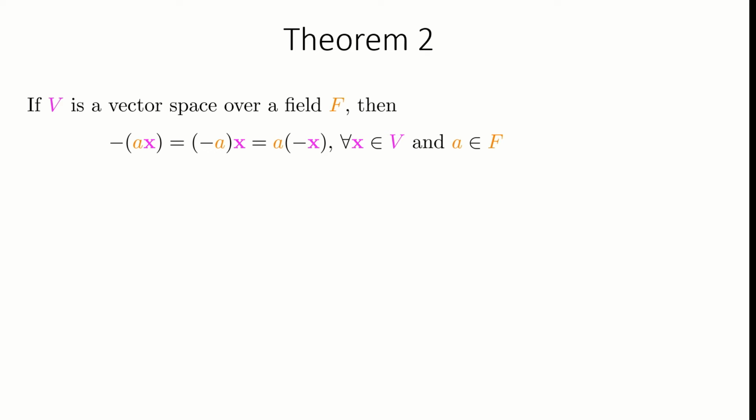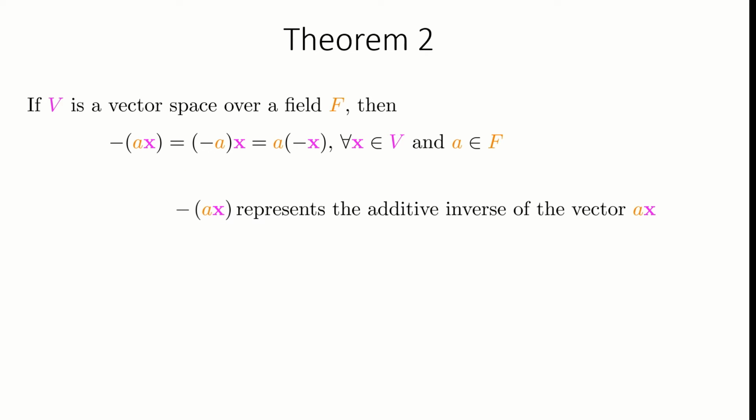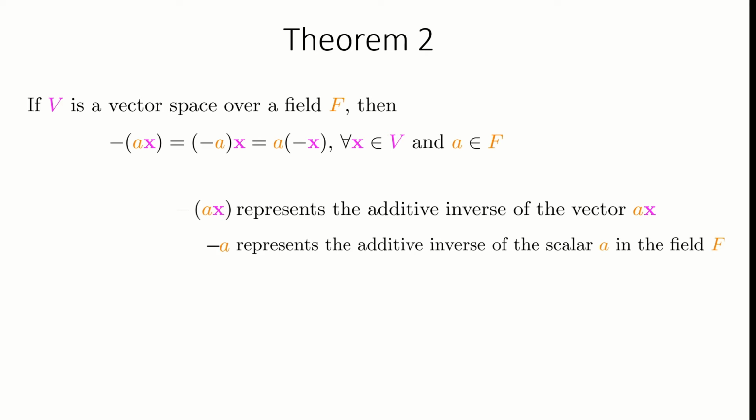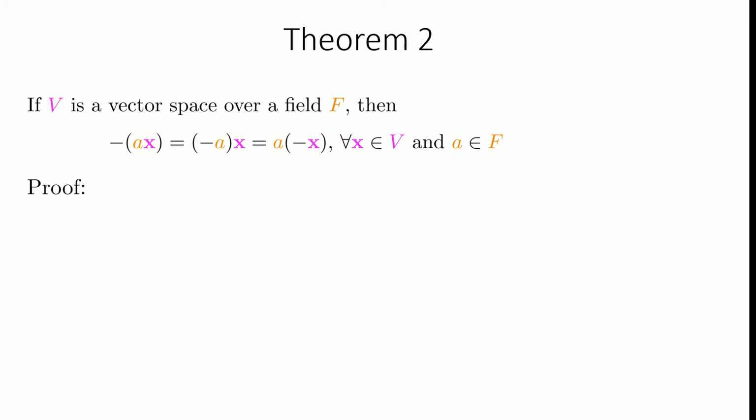This is another important theorem. Let us look at different elements in the statement of the theorem. The vector -ax with a negative sign represents the additive inverse of the vector ax. The element of the field -a with a negative sign represents the additive inverse of a in the field F. And the vector -x represents the additive inverse of the vector x. According to this theorem, the inverse of the vector ax is equal to the multiplication of x with the inverse of the scalar a, as well as equal to the multiplication of the inverse of x with the scalar a. Let us prove the theorem.